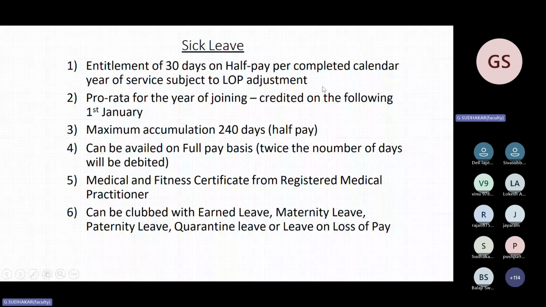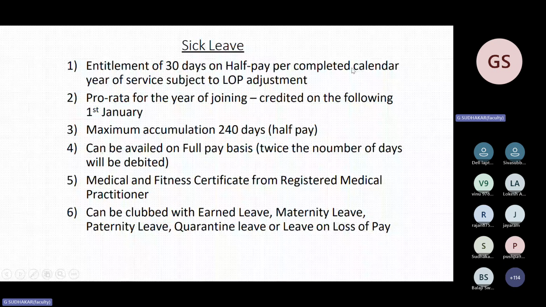Medical fitness from registered medical practitioner and clubbing of leave. So this is about sick leave. Special sick leave and advanced sick leave: for major diseases, 9 I have mentioned. I think now they increased to 13 major diseases. Maximum 180 days will be given on half pay basis. That is special sick leave.